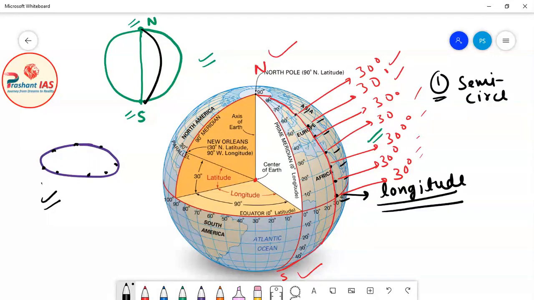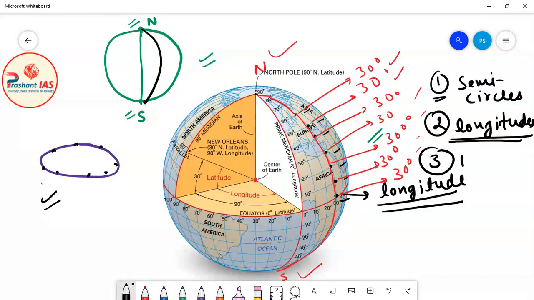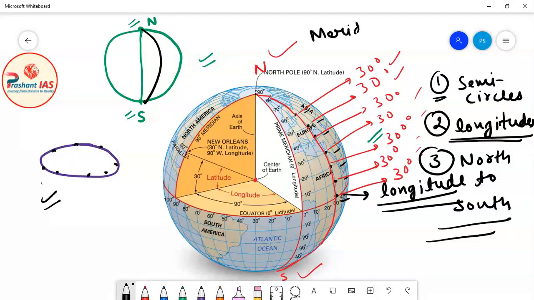So the semicircle connecting all the longitudes of same measurement, and the third thing is that they are running from north pole to south pole, connecting north pole and south pole. These semicircles are known as meridians of longitude.